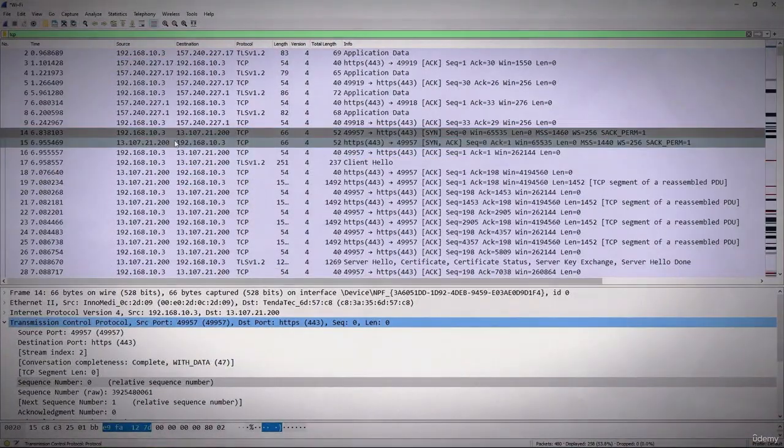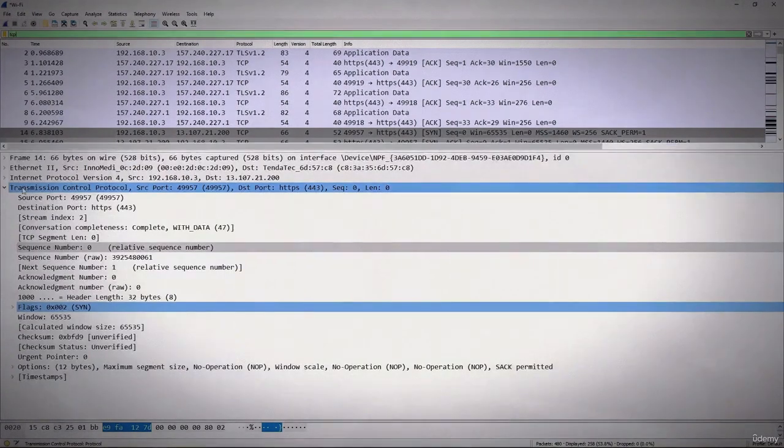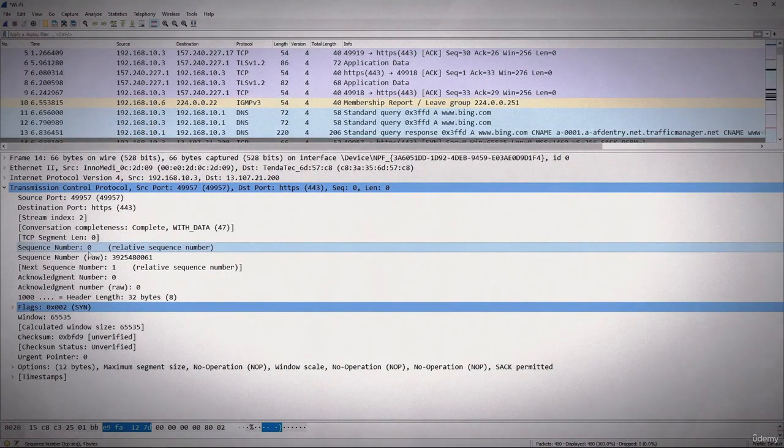But within Wireshark there are a lot of very nice shortcuts that I can use to create a filter. For example, if I just come down here to the transmission control protocol, and I want to see all the frames which have sequence number 0, first I'll close this filter, and now I'll select this sequence number 0.